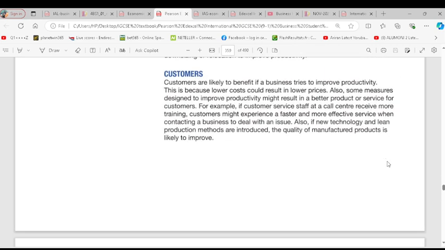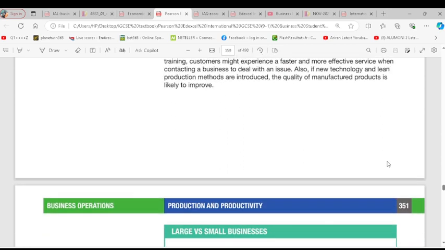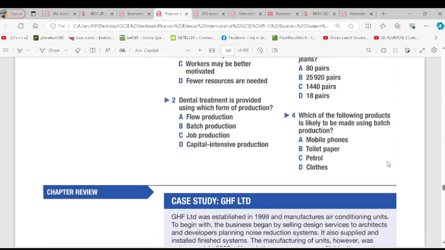The impact of productivity on customers. Customers are likely to benefit if a business tries to improve productivity. This is because lower costs could result in lower prices. Also, some measures designed to improve productivity might result in a better product or service for customers. So if productivity improves, customers are better off because they will be able to buy at a reduced price and even buy quality products. That's what productivity will do. They will get cheaper products with quality.